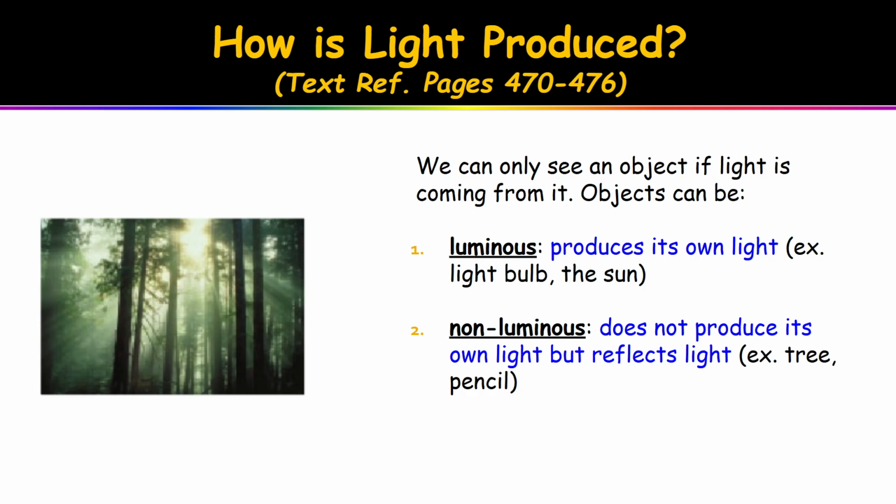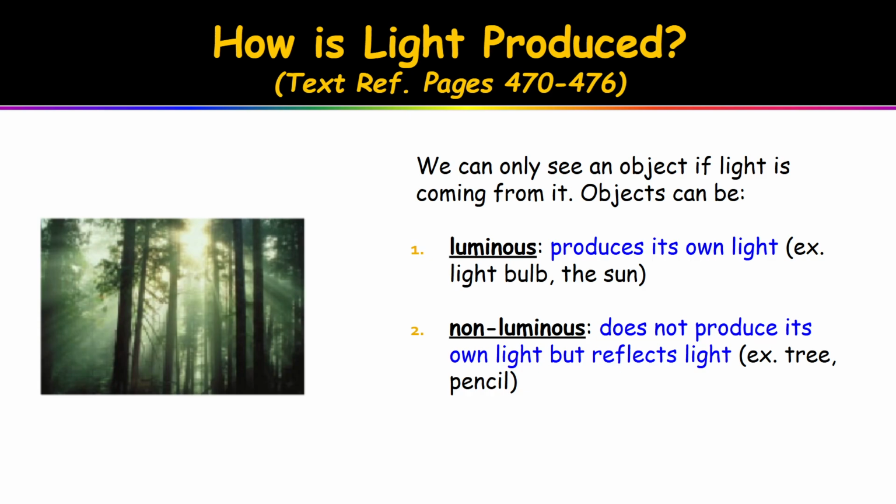Well, we can only see an object if light is coming from it. So, if there's no light coming from it, we can't see the object in front of us. We need to be able to detect the light using our eyes. And objects themselves can be one of two things. They can be luminous, in which they produce their own light. For example, things like a light bulb or the sun.